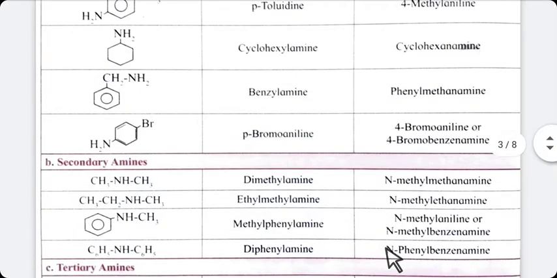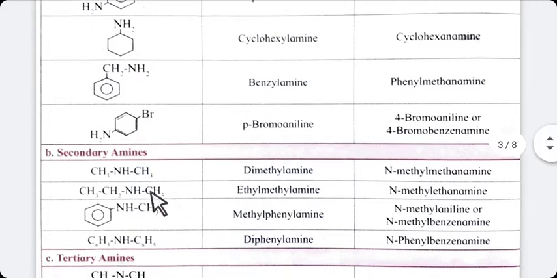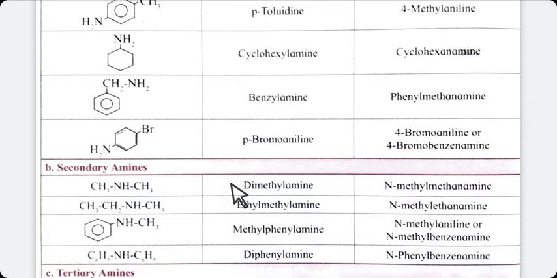Next is secondary amine. First, we are going to study the common name. In the first example, CH3 NH CH3, 2 methyl groups are there. So the name of this compound is dimethylamine. In the next, CH3CH2NHCH3. From the right side, a methyl group is there, and on the left side an ethyl group is there. So in alphabetical order: ethyl methyl amine, ethyl methyl amine.